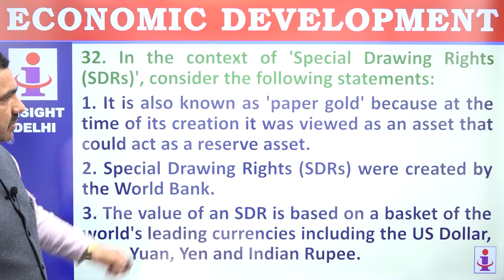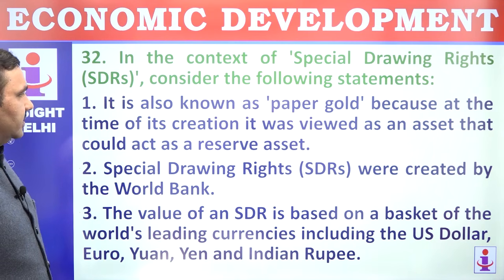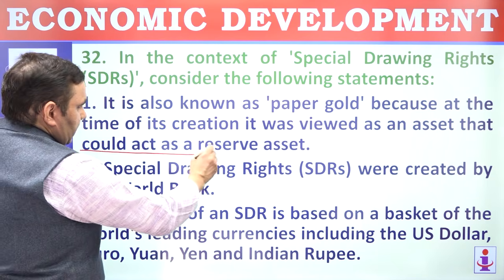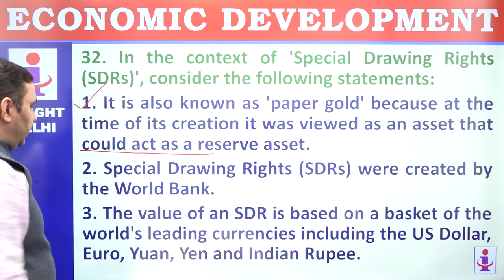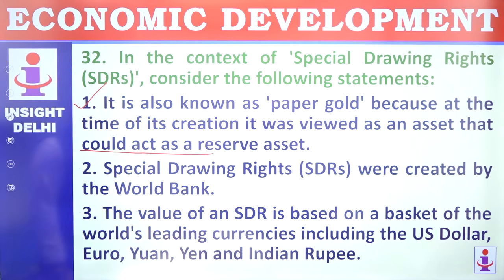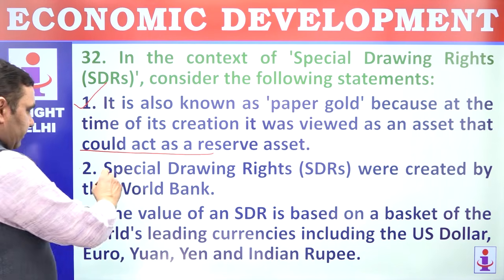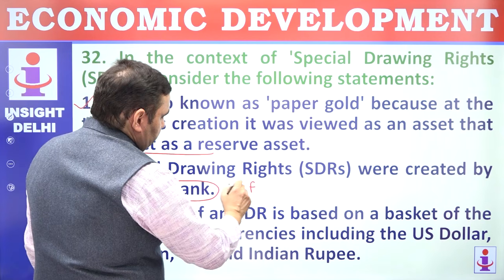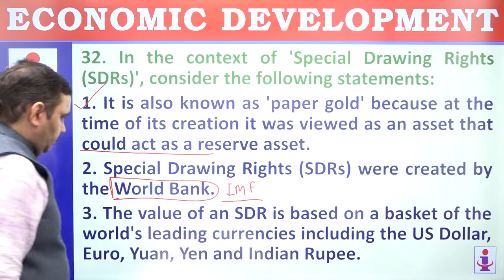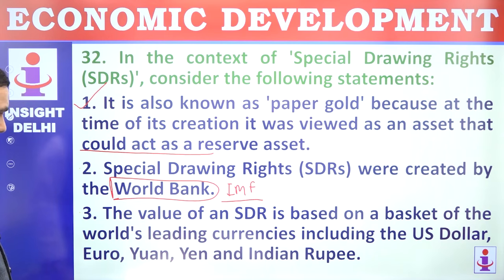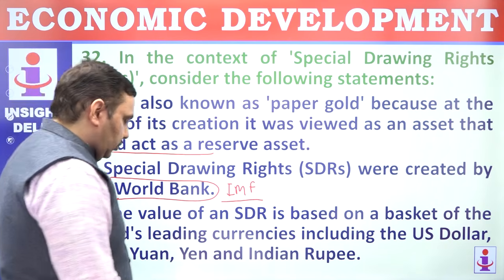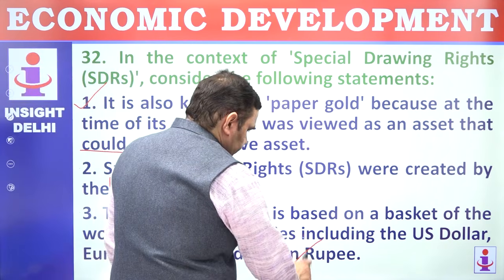32. In the context of special drawing rights, SDRs, consider following statements. It is also known as paper gold because at the time of its creation, it was viewed as an asset that could act as a reserve asset like gold. Perfectly correct. Special drawing rights were created by IMF, not World Bank. These are with IMF, International Monetary Fund. The value of SDR is based on the basket of world's leading currency. That's correct. US dollar, euro, yuan, Indian rupee is not a part of SDR.